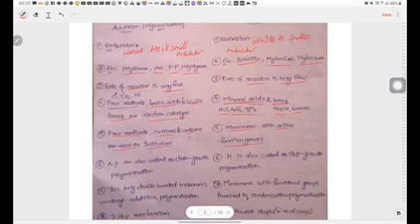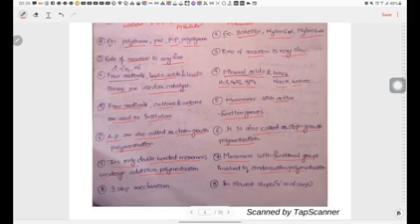Sixth one, addition polymerization is also called chain growth polymerization, whereas condensation polymerization is also called step growth polymerization. Seventh one, in addition polymerization, only double bonded monomers undergo polymerization, whereas in condensation polymerization, monomers with functional groups are involved.